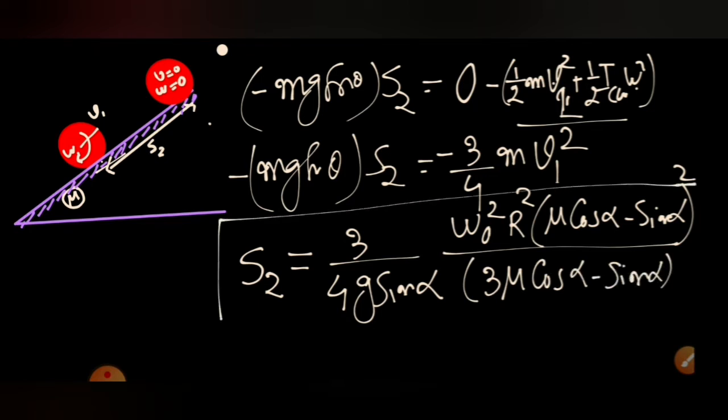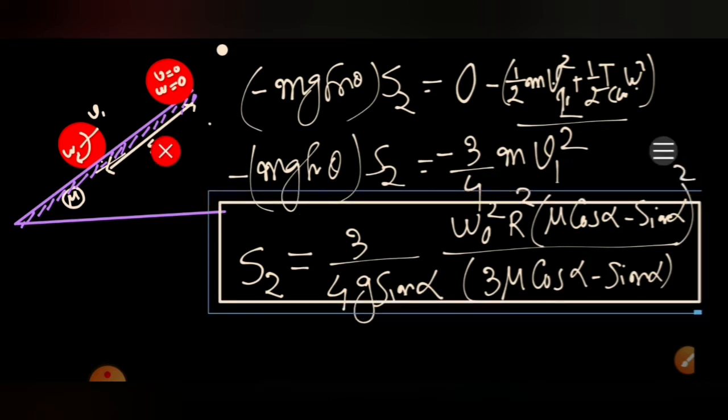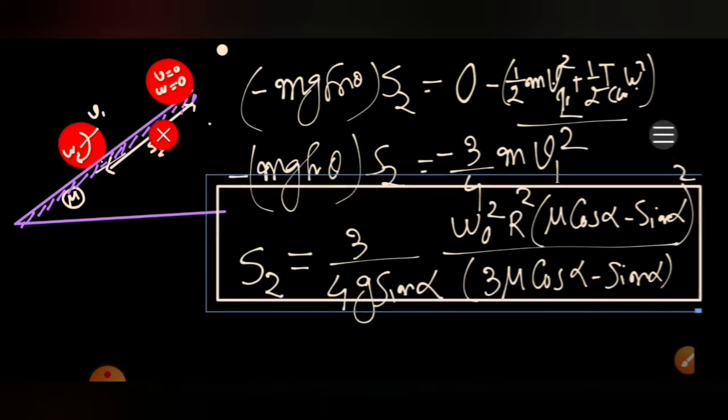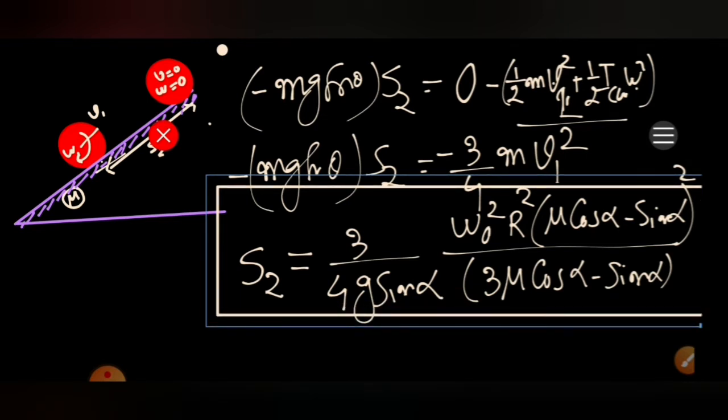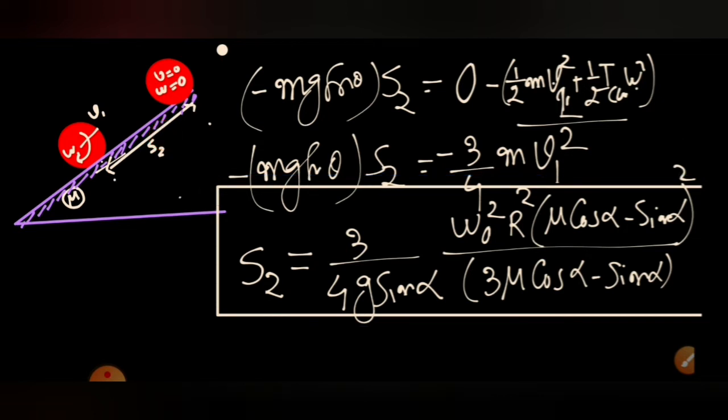So this is the value that we obtain for S2, that is the displacement of the center of mass of the cylinder from when sliding stops, through the pure rolling motion, till it finally comes to rest. So this S2 we have calculated. S1 we calculated earlier. So if you make S1 plus S2, we will be getting the total maximum height reached by the body on the incline.